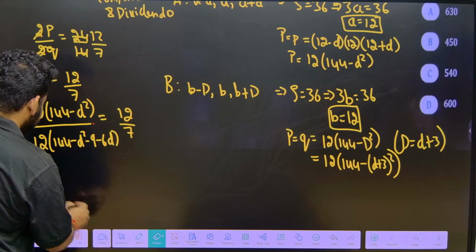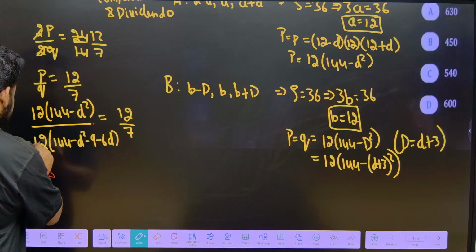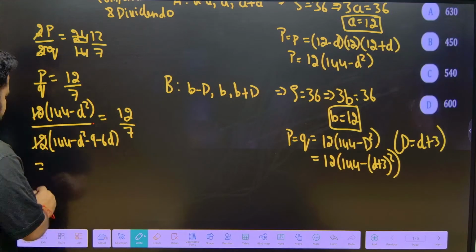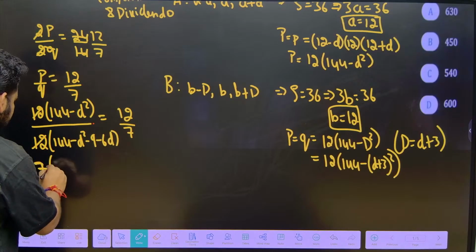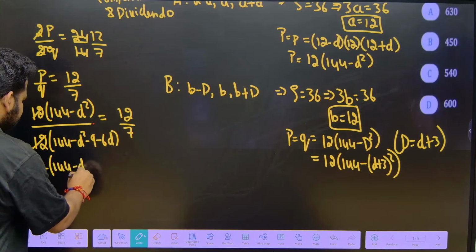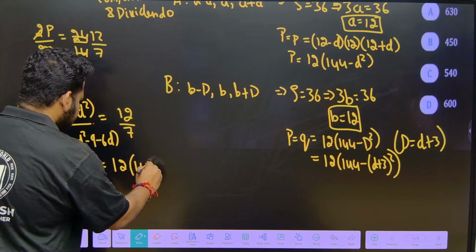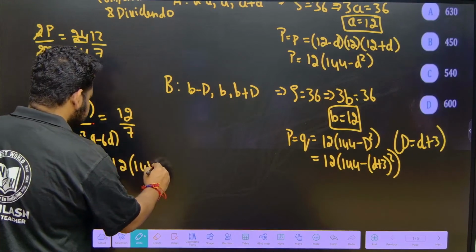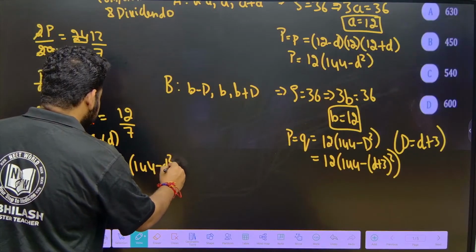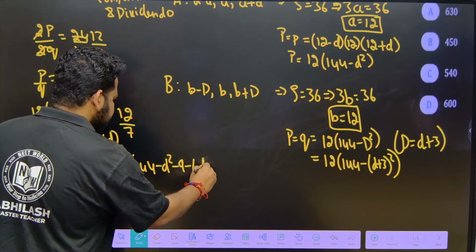Here this 12 and 12 will be cancelled. So this will become 7 into 144 minus d square, equal to 12 into 144 minus d square minus 9 minus 60. This is what we have.